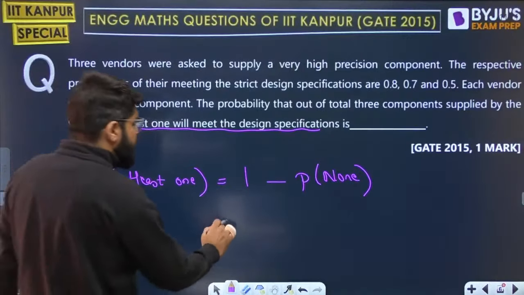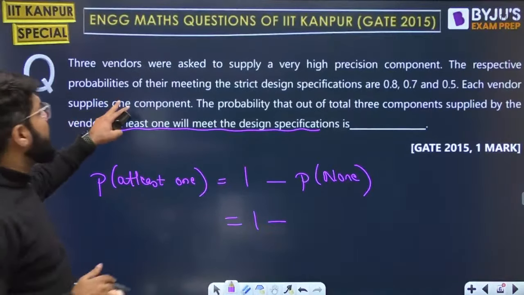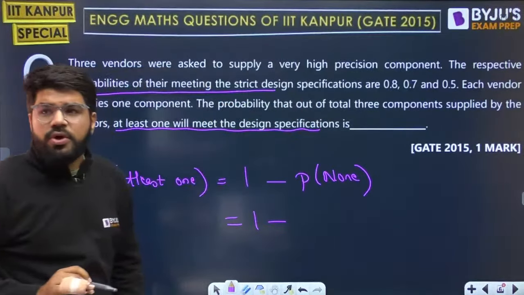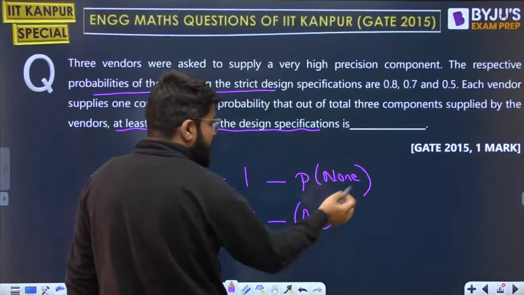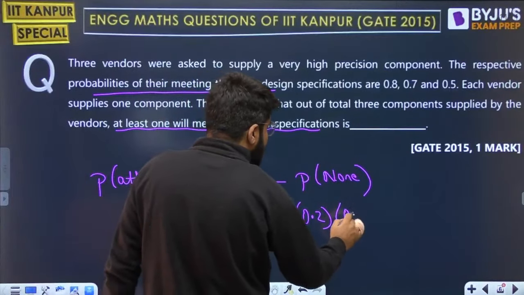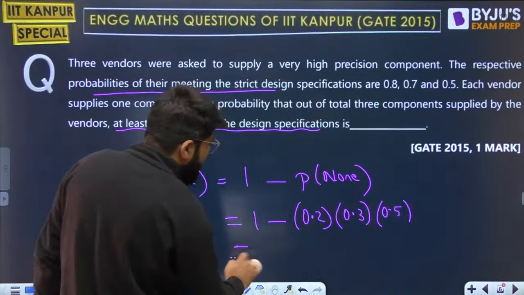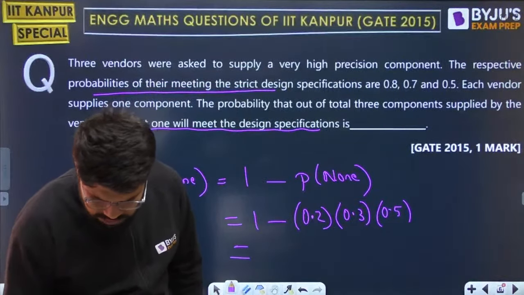So our answer is now straightforward. 1 minus none of them meets the design specification. So the probability of meeting the design specification is given to you. So not meeting 0.2, 1 minus 0.8, so directly I am writing 1 minus 0.7, that is 0.3, 1 minus 0.5, that is itself 0.5. You have to just write down the answer, that's it.